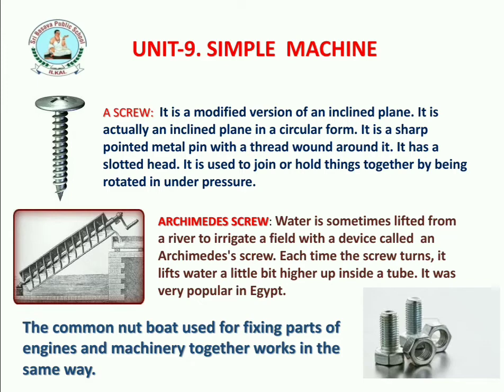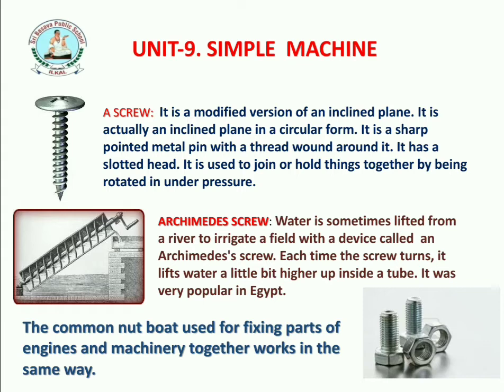This is a very familiar simple machine we can use for connecting a door, or for connecting wooden things, or for furniture. It has that circular form of an inclined plane. When you apply pressure, the screw goes inside the wall or inside the table. Clear?